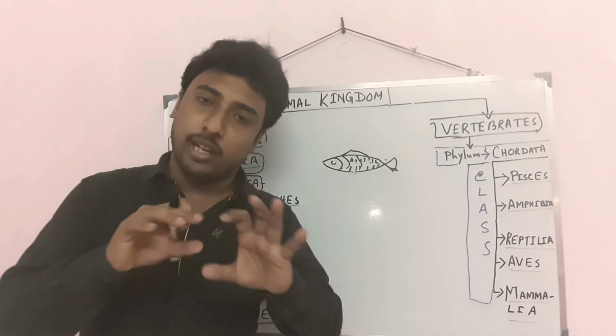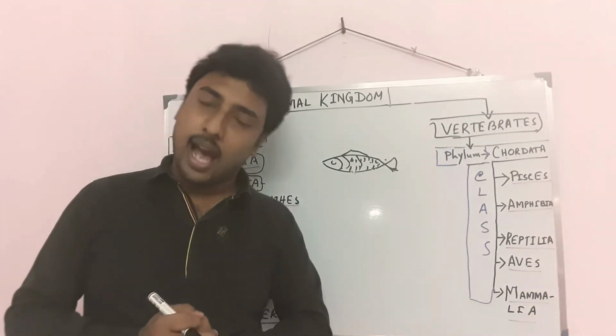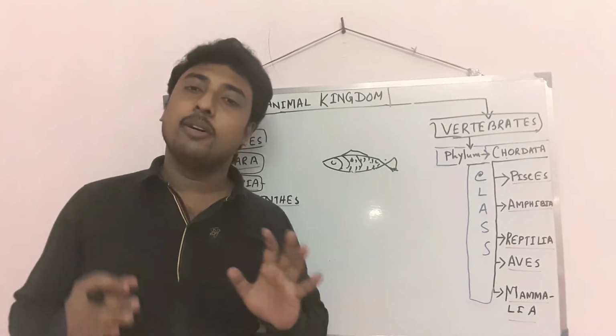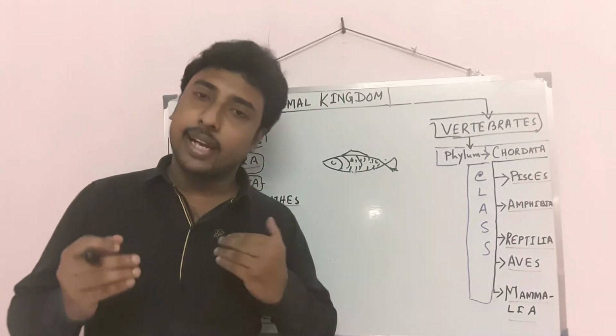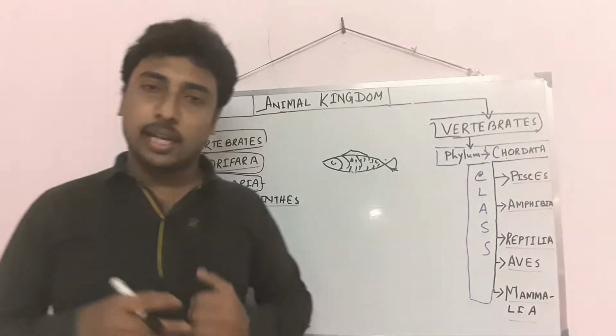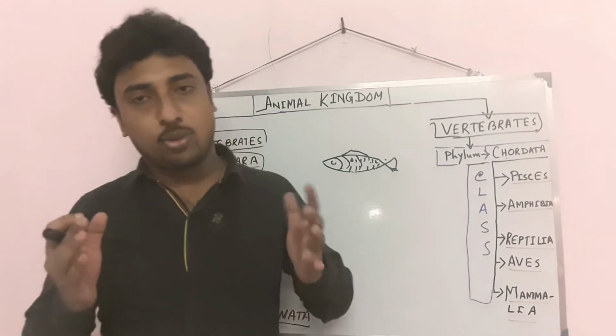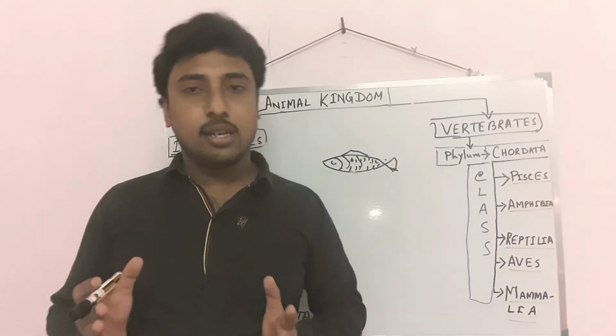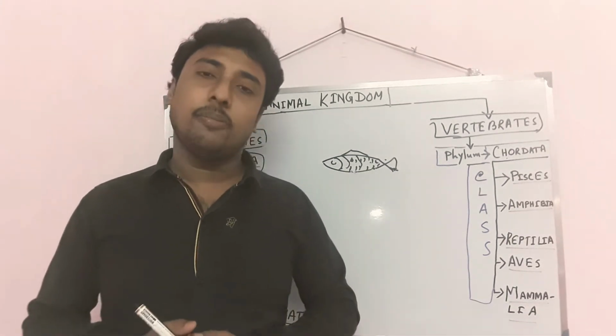Reptiles have a body covered with scales, and they have forelimbs and hindlimbs with finger-like projections, digits. Reptiles are also cold-blooded, poikilothermal, and they have lungs for respiration.